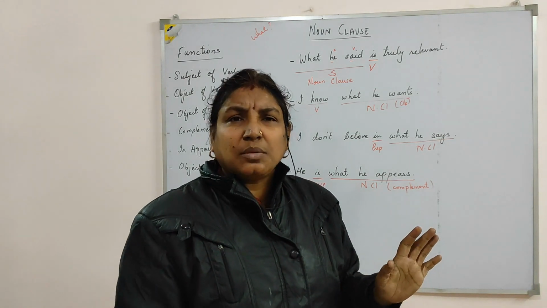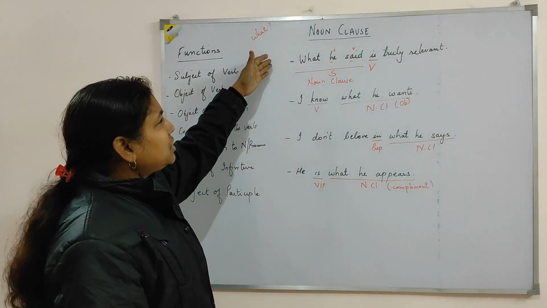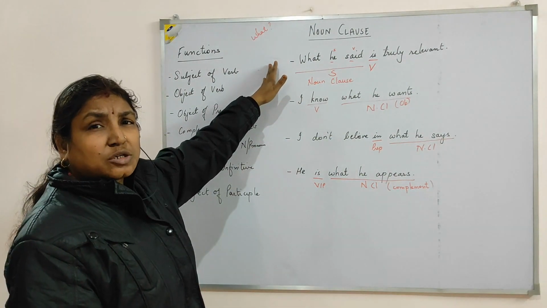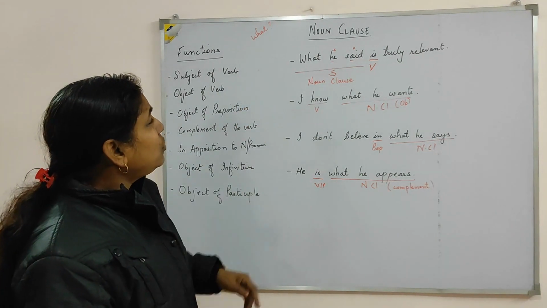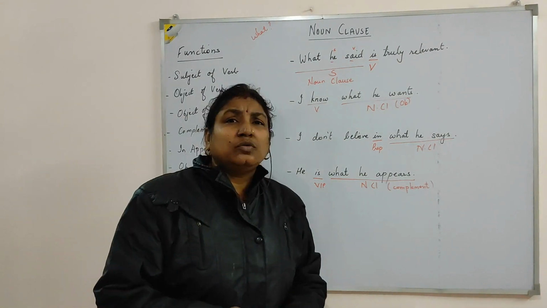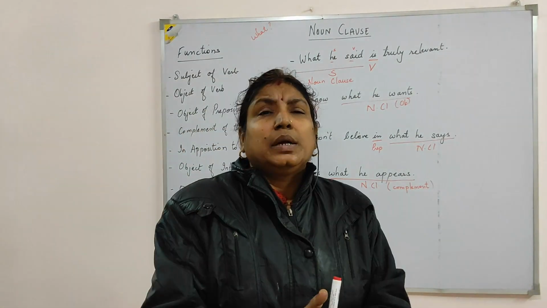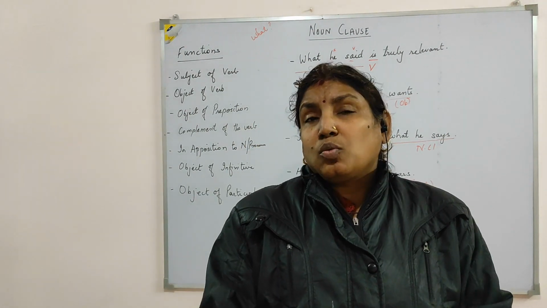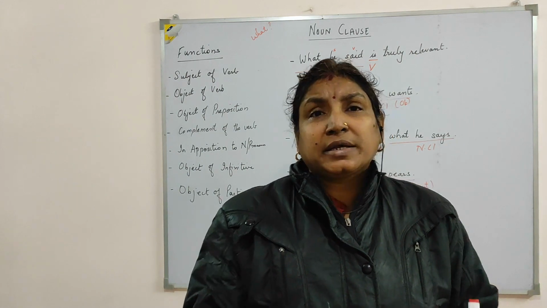There are many examples where "that" is used as subject of the verb. Then coming to object of the verb: "I know what he wants", "tell me where he is", or "I spoke what you told me", etc.